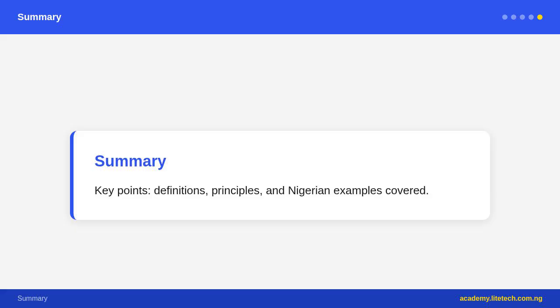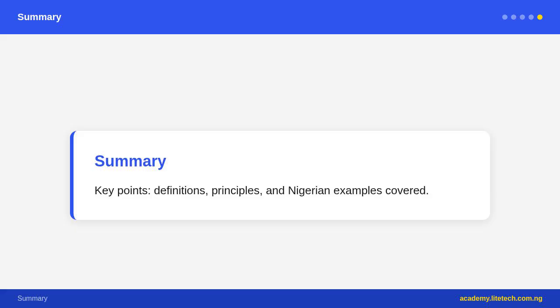Leasehold tenure equals government or private owner leases land to farmer for fixed period plus fee. Farmer uses land for lease period but does not own. Common for commercial plus plantation farming. Government/state land tenure equals government owns the land plus allocates to individuals plus communities plus organizations. Land Use Act of 1978 vests all land in each state in hands of state governor. Individuals get certificate of occupancy/C of O equals right to use land, not full ownership.